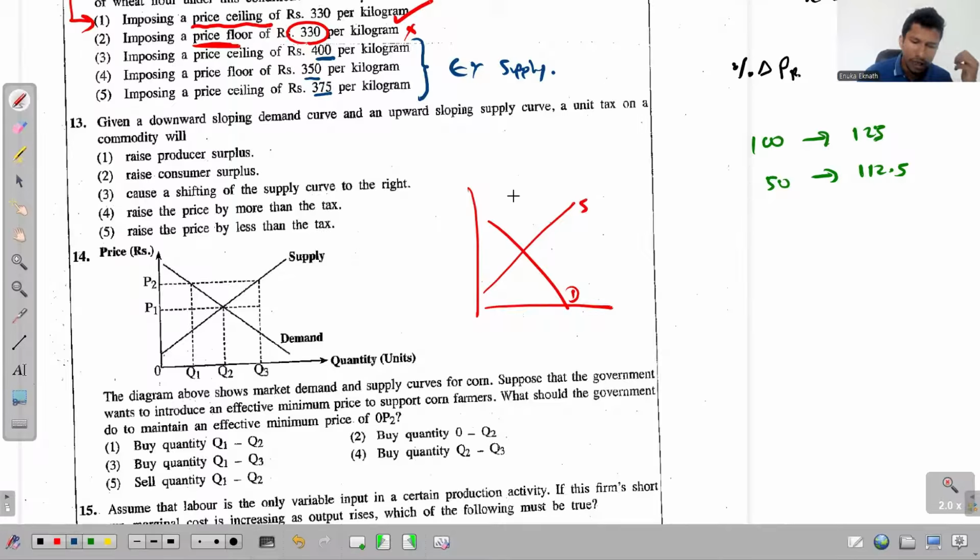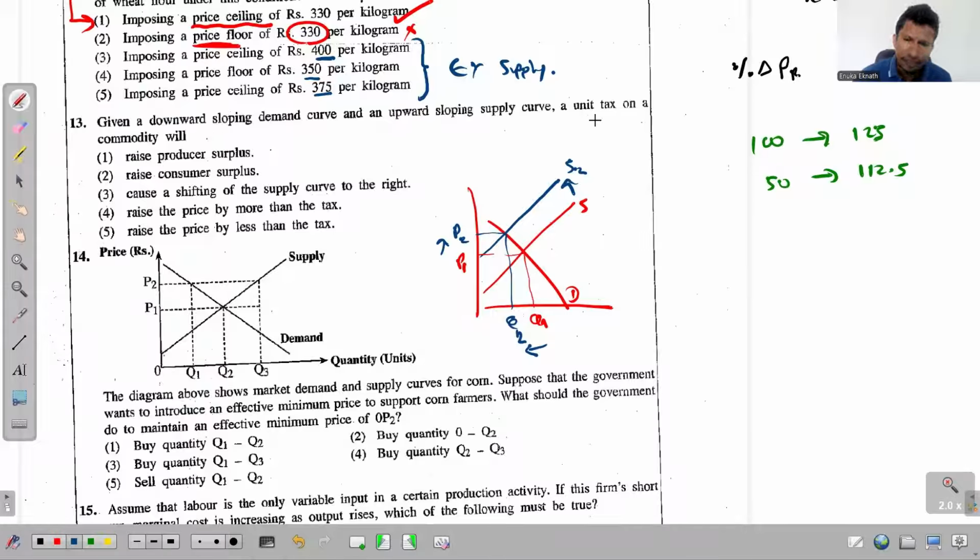Okay, the unit tax will shift the supply curve to the left side. So this is the new supply curve, and as a result, what happens to the equilibrium price? See, the previous equilibrium price is here, P1, and this is, let's say, Q1. So what happens to the equilibrium price? Price increases in the market. And quantity decreases, right? Quantity decreases. That is what simply happens. So let's see what happens when that occurs.